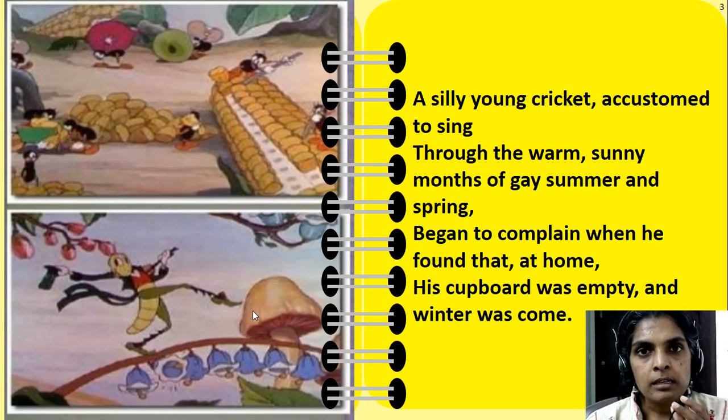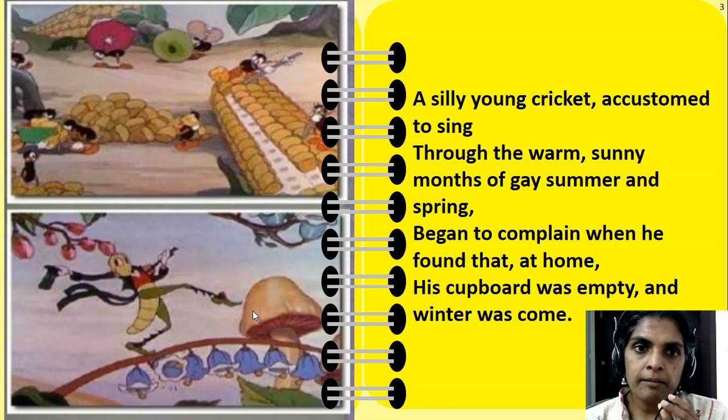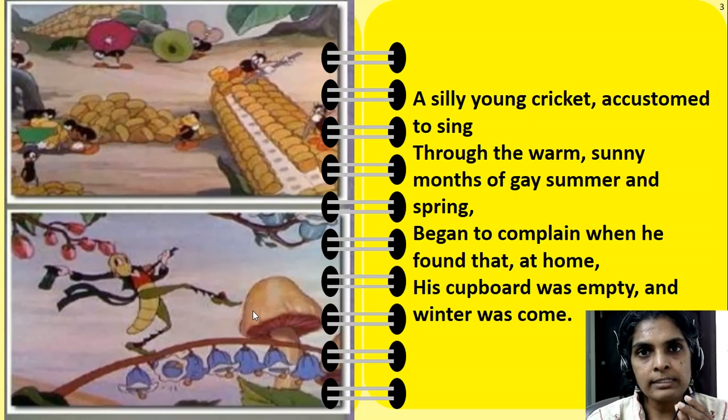The ants during summer months, they collect food and store it. Because when it starts snowing or when it starts to rain, they cannot find food. So ants are very clever, they are very, very hard working. All they do during summer and spring season is to collect food. But the cricket was not so smart.